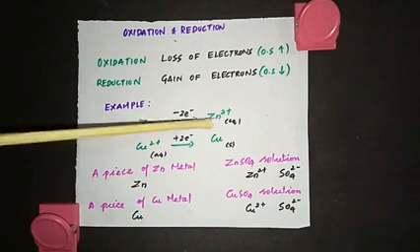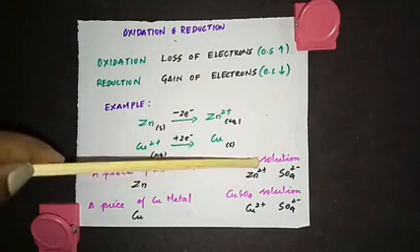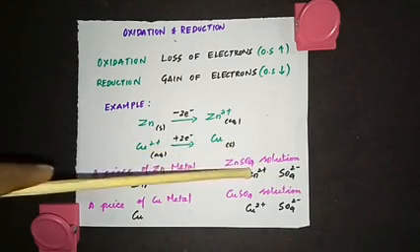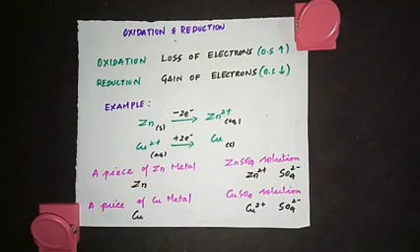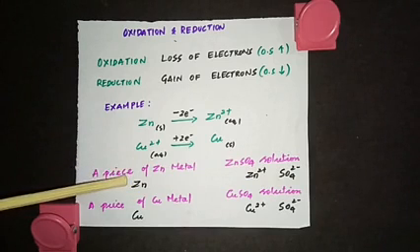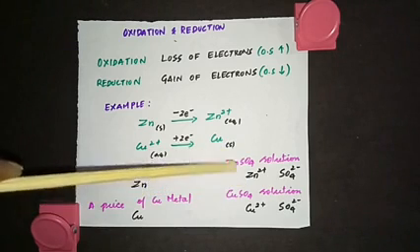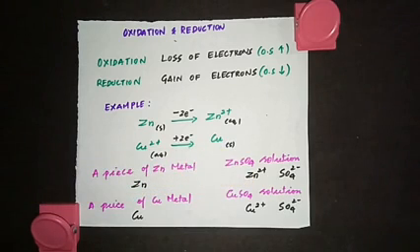When you take zinc sulfate solution, in that solution you will have zinc ions and sulfate ions. Zinc is represented as Zn2+ and sulfate ion is represented as SO4 2-. So this is zinc metal where the oxidation state is 0. This is zinc in zinc sulfate solution, for example, so the oxidation state in aqueous state is Zn2+.